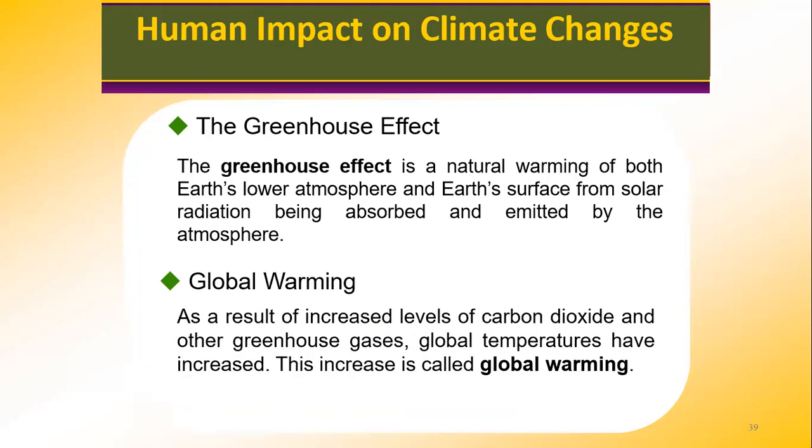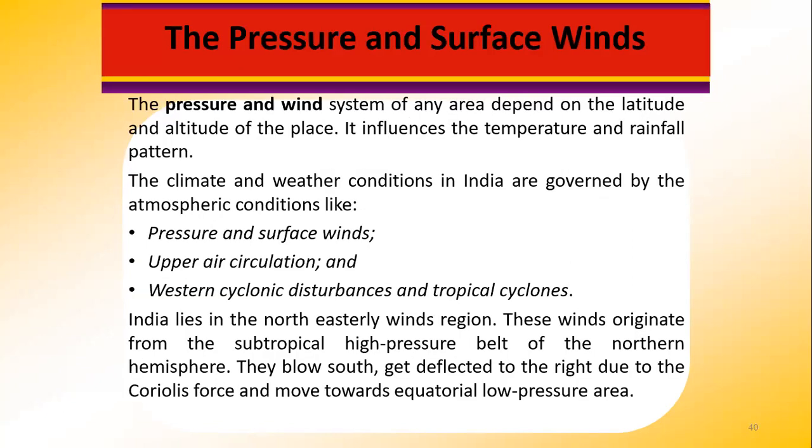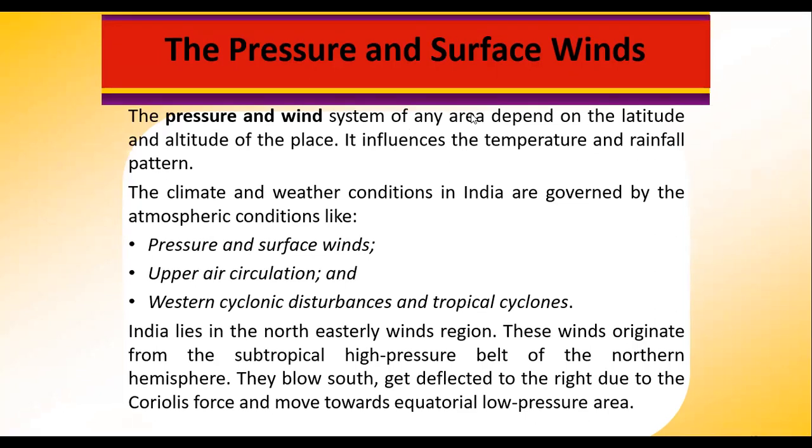Then human impact on climatic changes is the greenhouse effect. The greenhouse effect is a natural warming of both Earth's lower atmosphere and Earth's surface from the solar radiation, which is being absorbed and emitted by the atmosphere. And we all know about global warming, which is a result of the increased levels of carbon dioxide and other greenhouse gases. Global temperatures have now increased. This increase is called global warming. So these are the major factors that normally affect any climatic conditions.